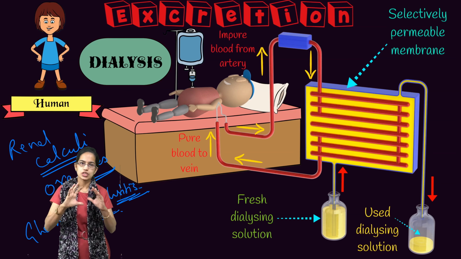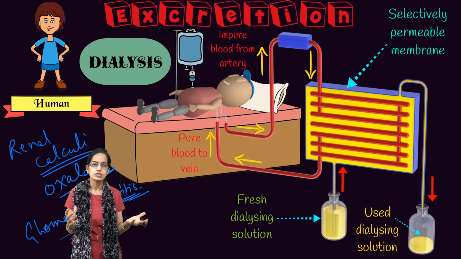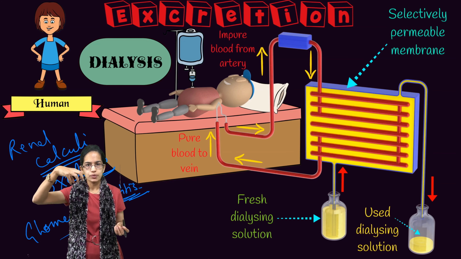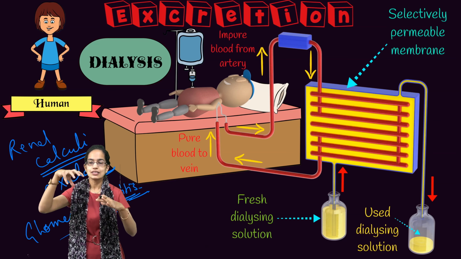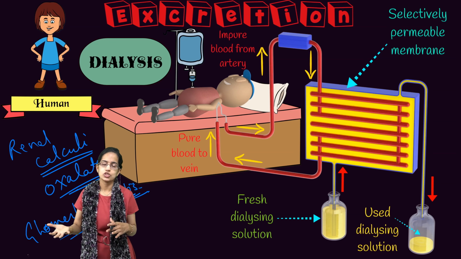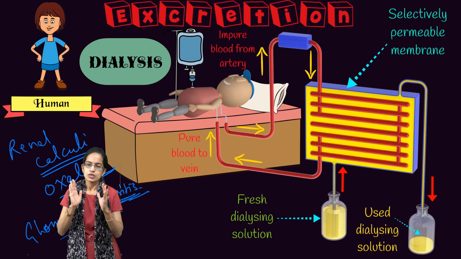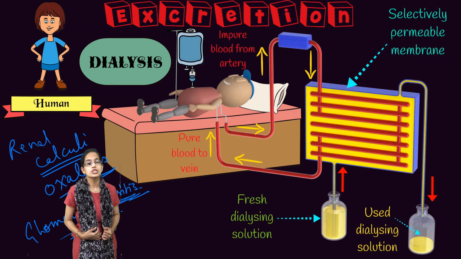As we have understood the structure of the kidney, the kidney is composed of millions of nephrons, and each nephron has a renal capsule, which is the glomerulus fitted within the Bowman's capsule, and when this glomerulus is inflamed, the condition is known as glomerulonephritis.